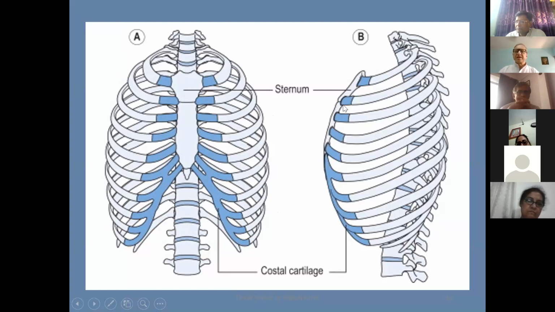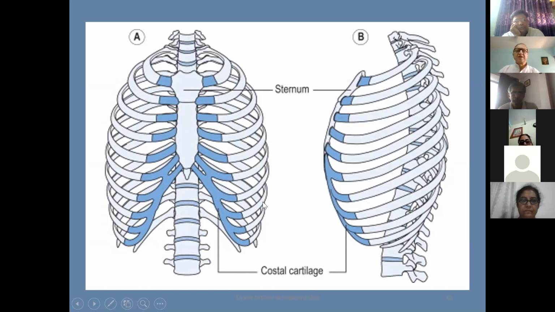From the side you can see this is the sternum, and the ribs are attached here. Now there are two ribs behind, as you can see, going downwards. These are the two ribs called hanging ribs, because they don't join the sternum; they are just located on the back side. And then the ribs starting from the upper rib 1, 2, 3, 4, 5, 6, and 7, the 7 ribs will connect directly to the sternum with the cartilage, and the remaining 3 ribs connect indirectly with the sternum. Why? That will become clear when we go to the next diagram.